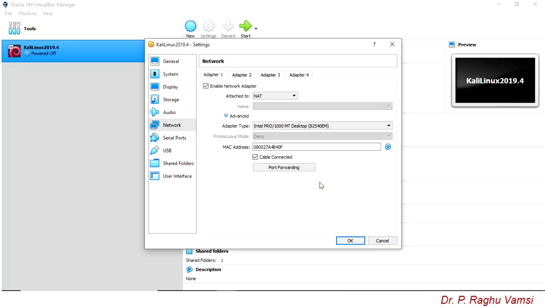For example, there exist several services which are bound to various ports. In general, there are around 65,000 and odd ports available in any system, of which up to 1023 are dedicated to system services.